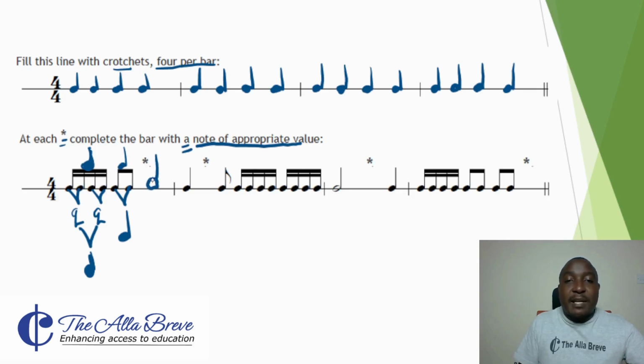So we do not shade it, to mean that the minim represents 2 crochets. Secondly, we interpret this as the first crochet. This is a quaver. As we've seen earlier on, this is equivalent to a crochet. This is equivalent to a crochet. So in other words, we have 1 crochet, 2 crochets, 3 crochets, and a quaver. Therefore, we need another quaver to make it a crochet. So we add a quaver.